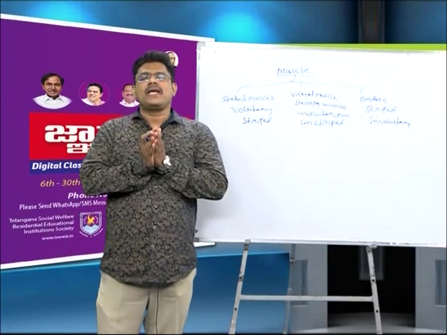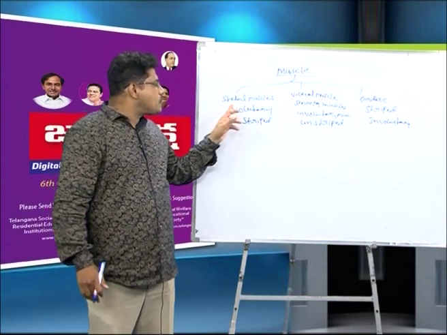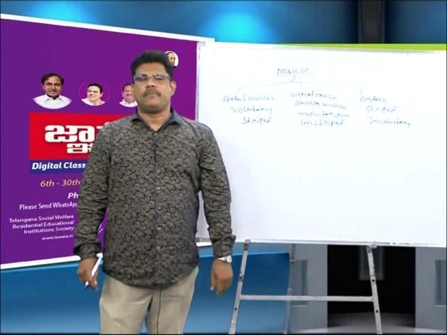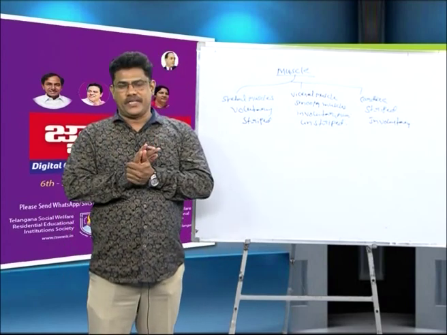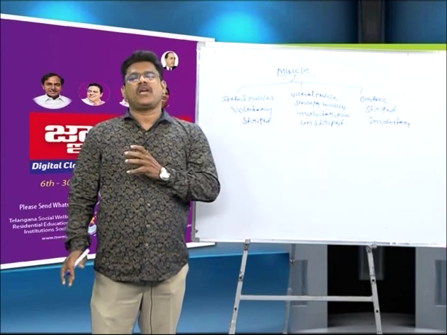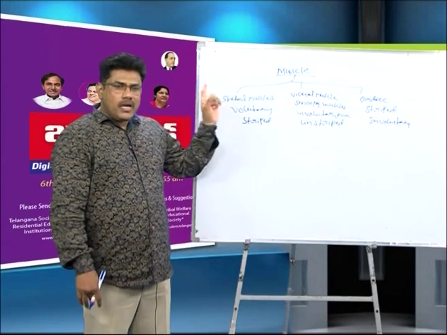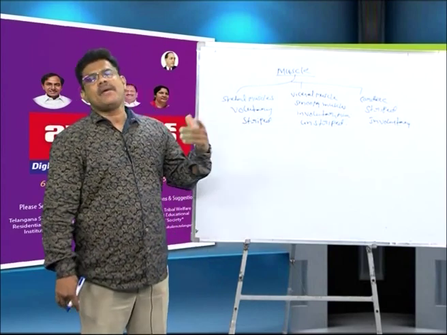That is known as voluntary muscle. The other name is striped muscle, meaning stripes are present. Black and white stripes appear, that's why it is known as striped muscle. Skeletal muscle, voluntary muscle, striped muscle.